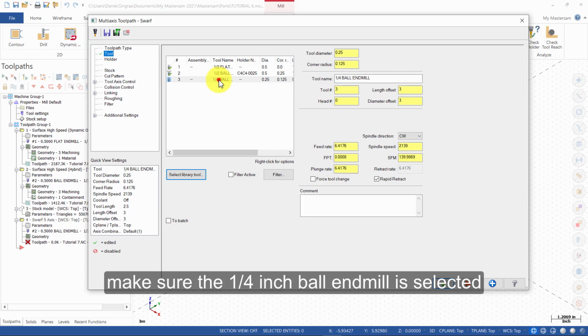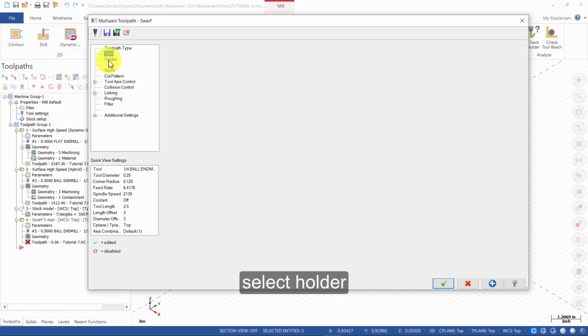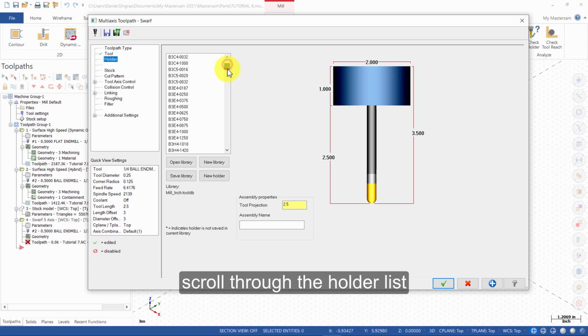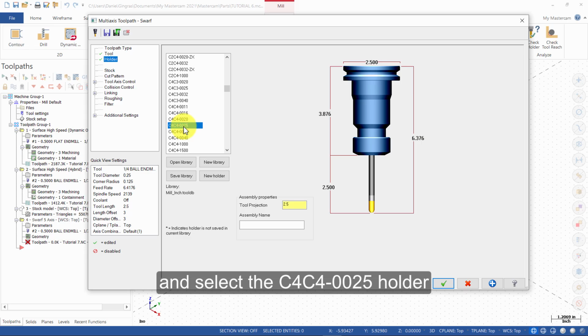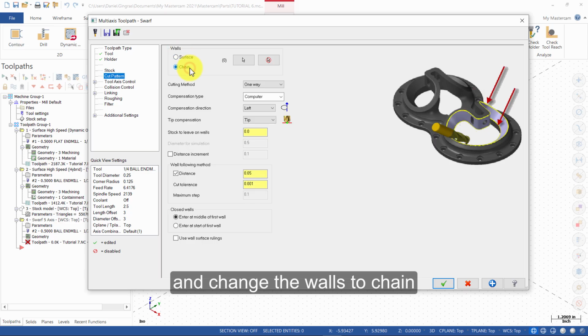Select the 1/4 inch ball end mill and press OK. Make sure the 1/4 inch ball end mill is selected and enter the comment semi-finish the walls using Swarf with walls defined from 2 rails. Select Holder. Scroll through the holder list and select the C4C4-0025 holder.